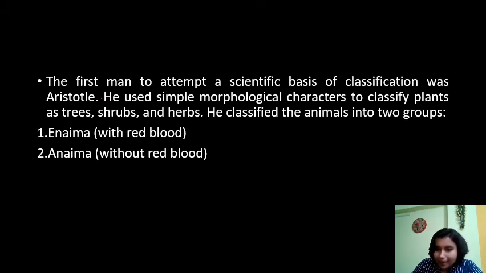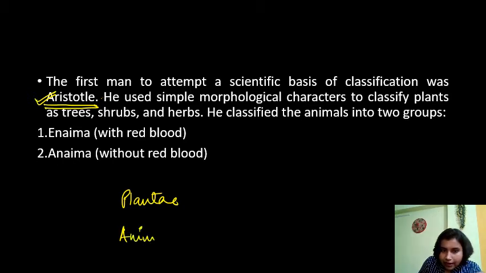Now, the first person who actually started this classification concept was Aristotle. Aristotle was the first scientist. This is very important. You can get a 1 mark question: who is the first scientist to classify living organisms? Make sure that it is Aristotle. Aristotle classified the living organisms into two categories: Kingdom Plantae and Animalia, right? So he classified living organisms into 2 classes.